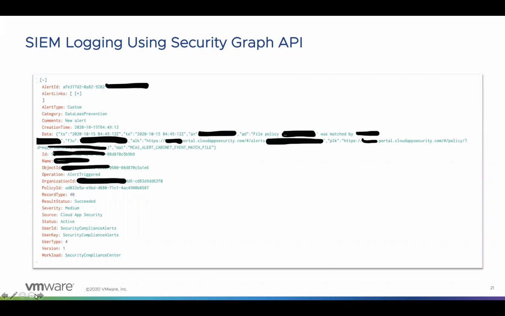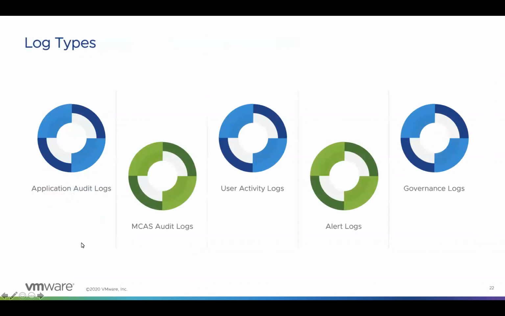Post this, I'll cover the different log types that are available. That is application audit logs, which define audit logs for all other SaaS applications, their file activity logs or user activity logs within those applications. The next is MCAS audit logs, that is MCAS activity and admin logs. The next is user activity logs, which is used for users' behavioral analysis.